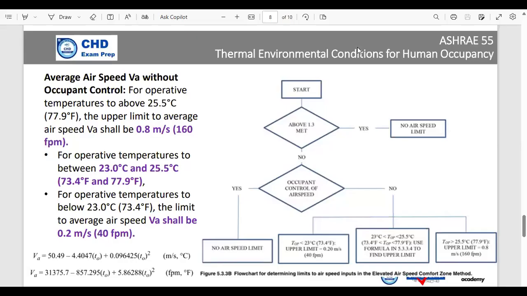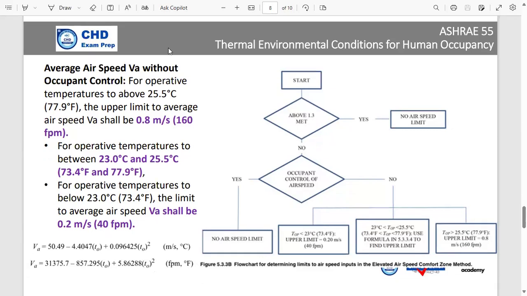Now, what should be the accepted air velocity for human comfort? If we go through ASHRAE 55, ASHRAE clearly answers this question. Now, if you look at this particular flowchart, let's start here. If the metabolic rate is above 1.3, if it is more than 1.3, no airspeed limitation.